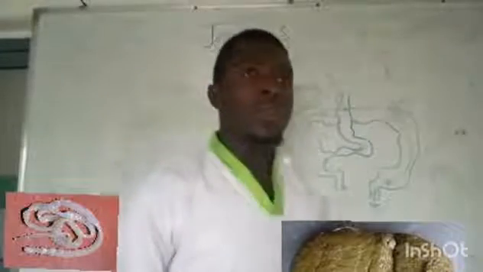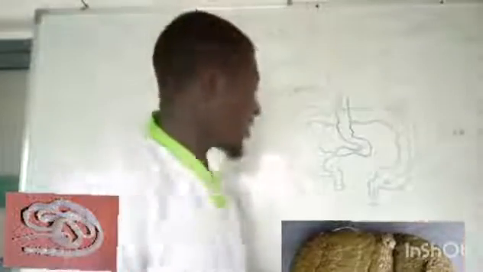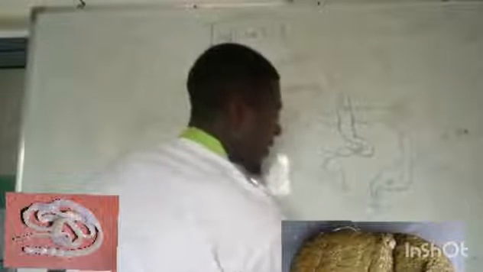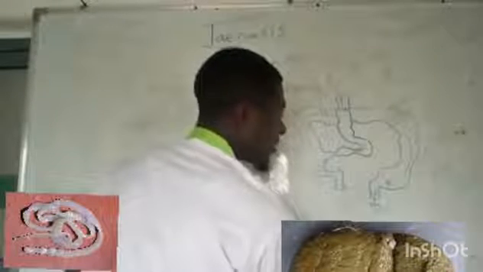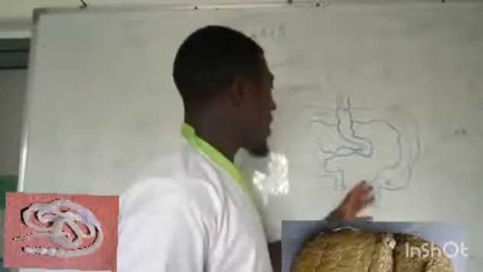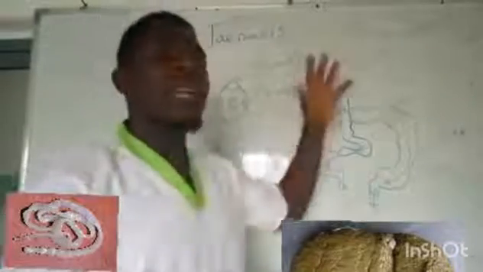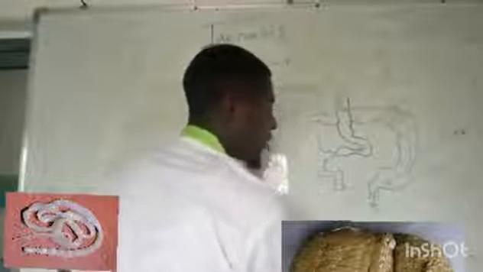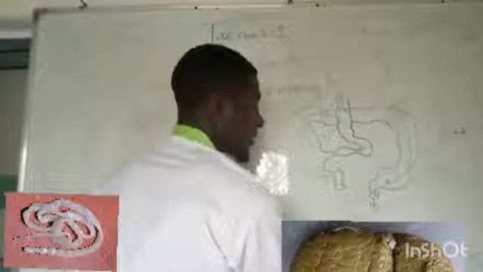Once it comes out through feces, pigs may consume the feces. On the feces, we may find those cysts. Or sometimes when the tapeworms are so many in our intestine, you find some worms on your feces when you defecate.